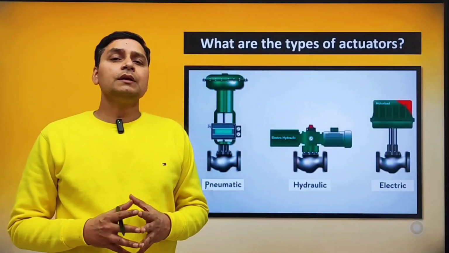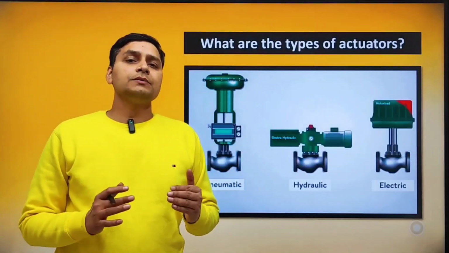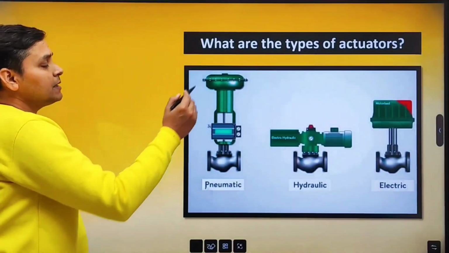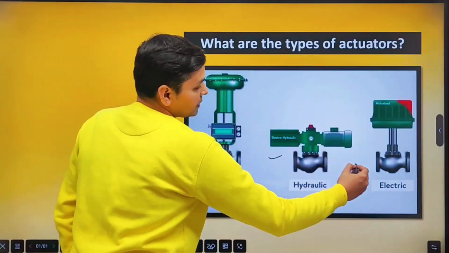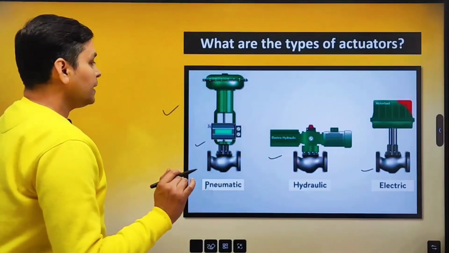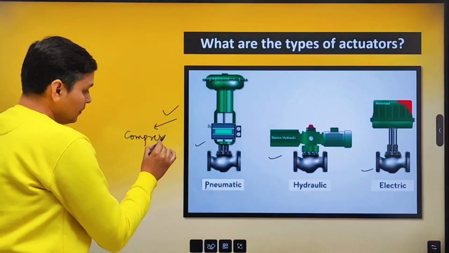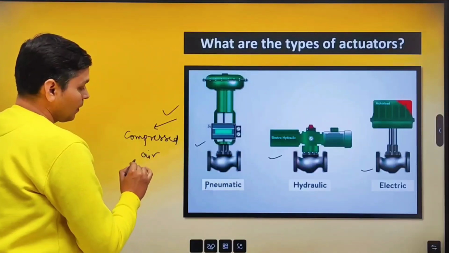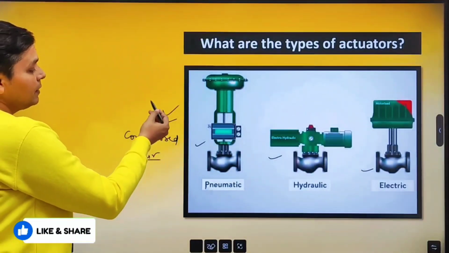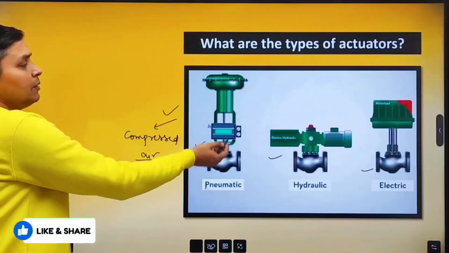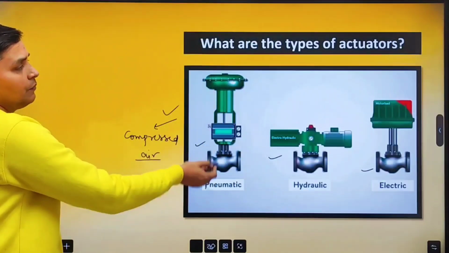Let's move to the next question. What are the different types of actuators? And this question is related to control valves. Look friends, basically there are three types of actuators. The first one is pneumatic actuator, second one is hydraulic and the third one is electric. In pneumatic actuator, we use compressed air. A compressor is used, a dryer is used, and then we get a compressed air and we use that compressed air to operate the actuator or to operate the valve.